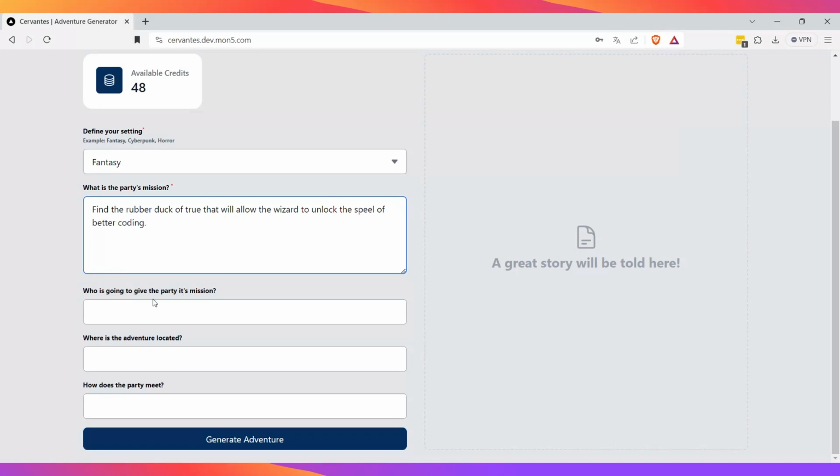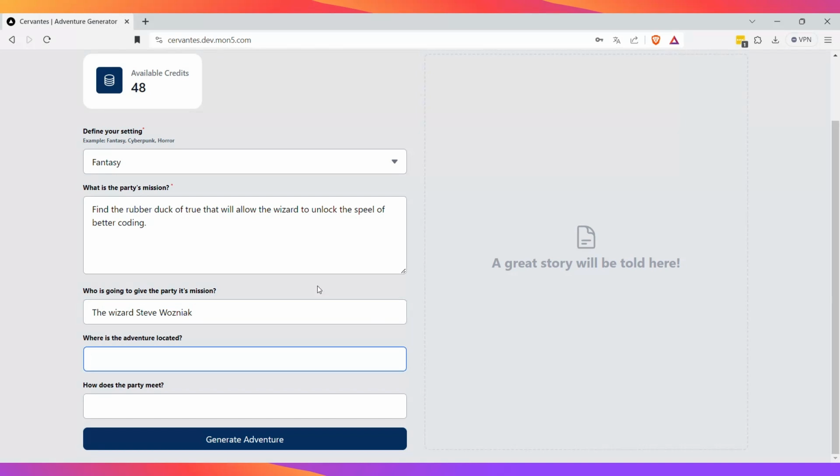Great. Now let's see who is going to give the party its mission. So why not? Let's see. The wizard, Steve Wozniak. Okay, let's use the Woz here. Where is the adventure located?